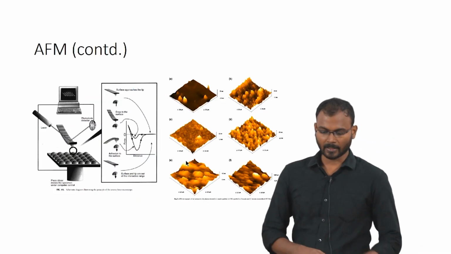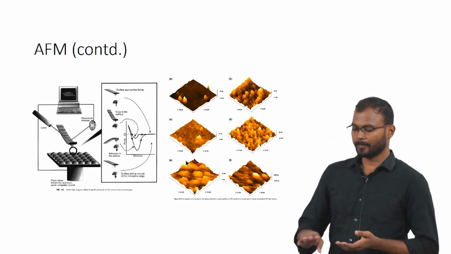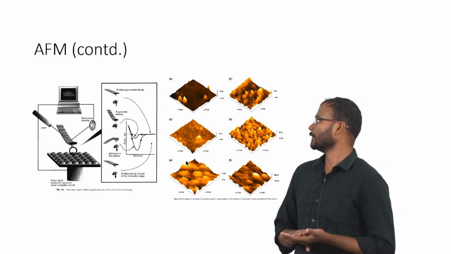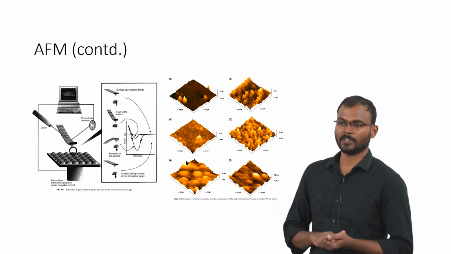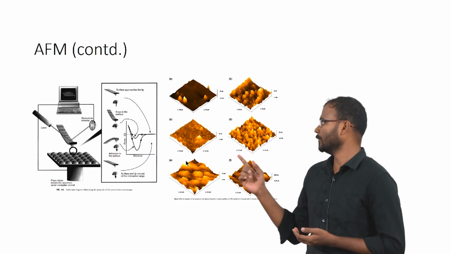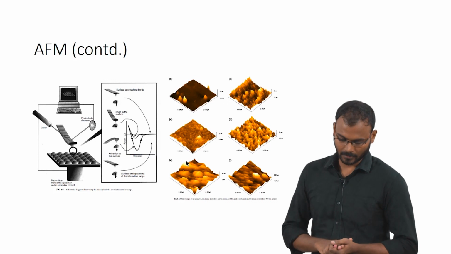This is a schematic representation of AFM, and this is how the image looks. You have a plane surface, which is A, and it has some ridges seen, and if you modify the surface, it will have a rougher surface that will be observed as a 3D contour. You can see those images.